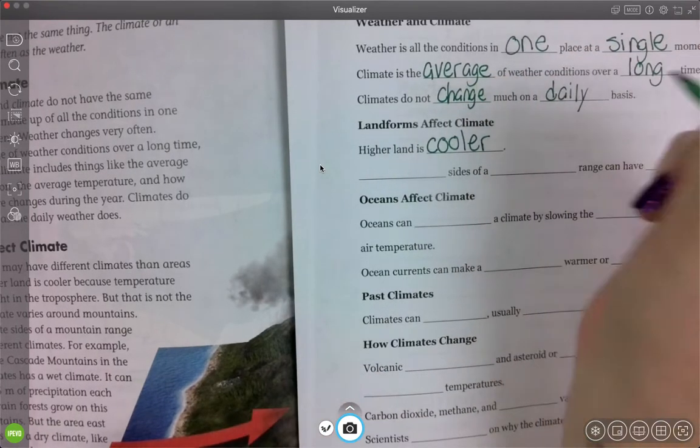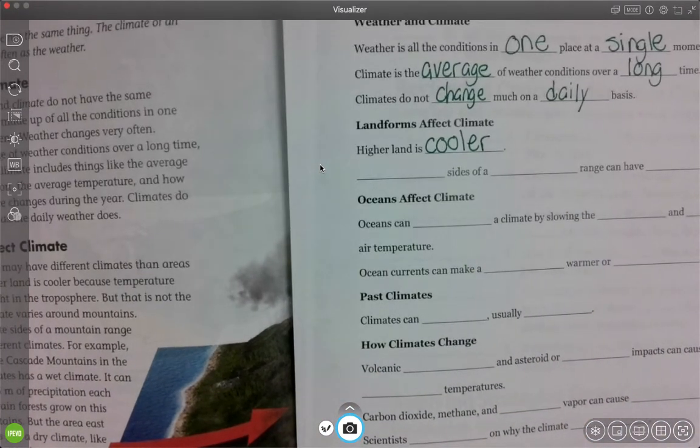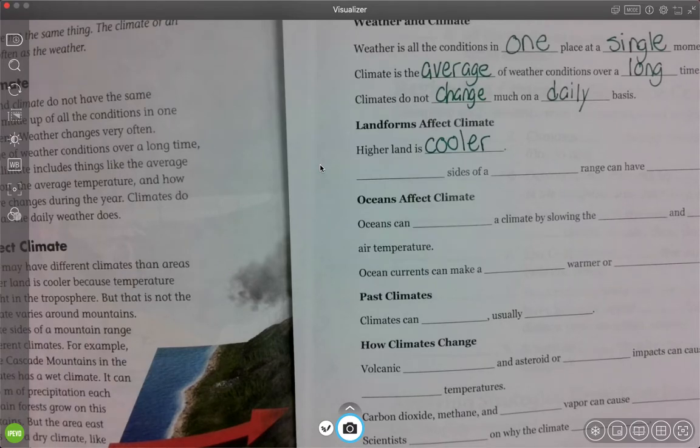Just as an example of that, I grew up in Colorado. One time we went to Pikes Peak during the summertime, and in the morning, at the bottom of the mountain, I was in shorts and a t-shirt because it was warm. We got to the top of Pikes Peak, and I put on sweats and a winter jacket because it was that much colder as you went up 14,000 feet. There was actually snow at the top of the mountain during the summertime because it's that much colder.